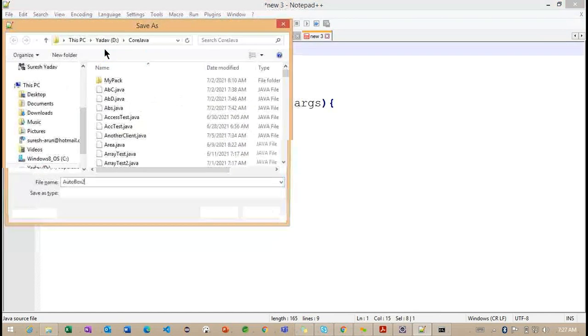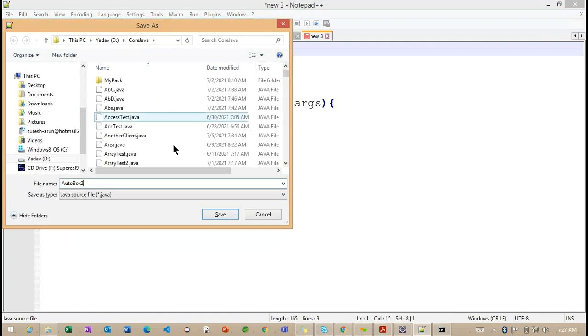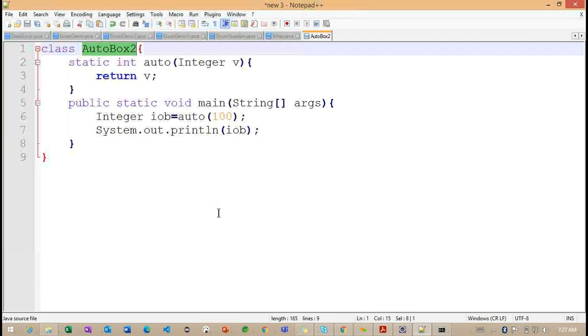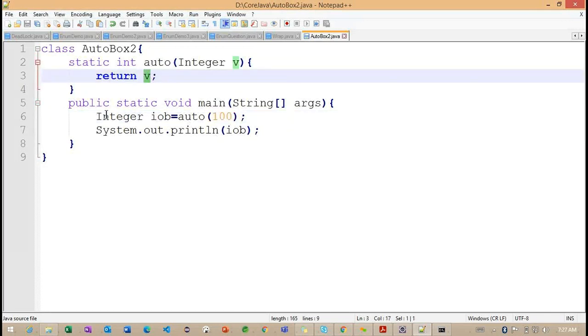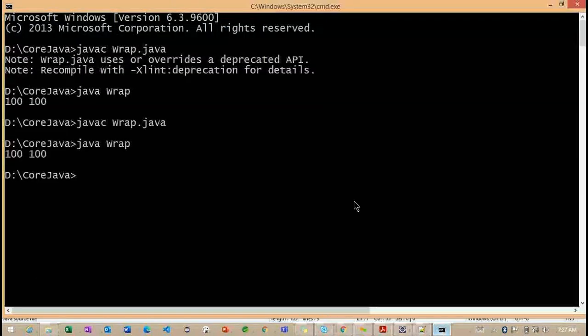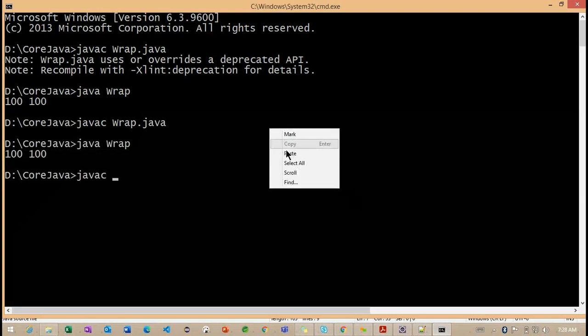So this is very important, we need to understand here. The method is expecting a wrapper class as a parameter, but we are passing a primitive type. And finally, this particular method is trying to return the primitive value. The value we are converting into the object style. So we'll understand whether this example is going to give any error, or without any error this example is going to compile successfully or not.